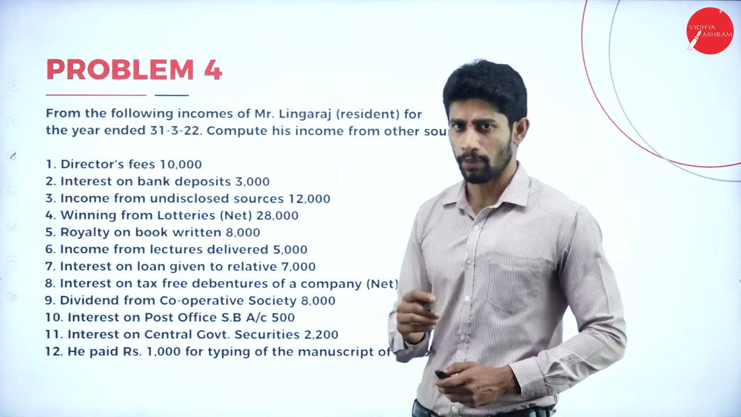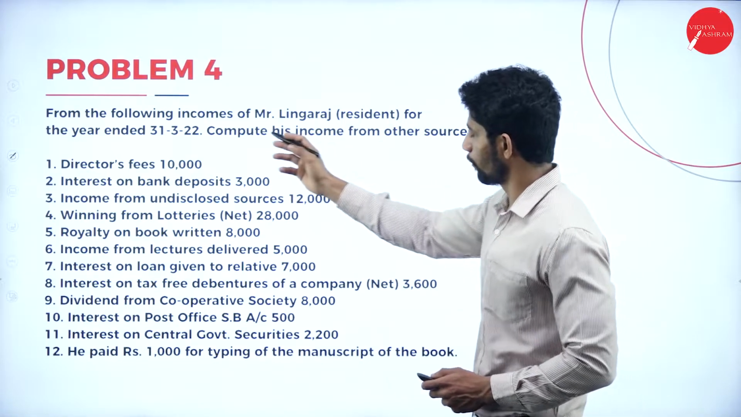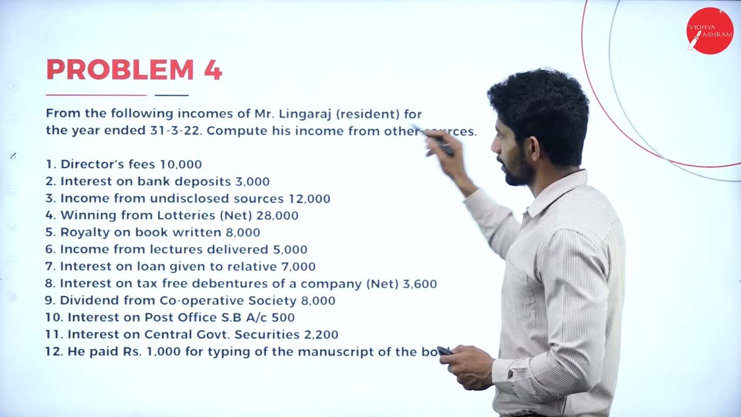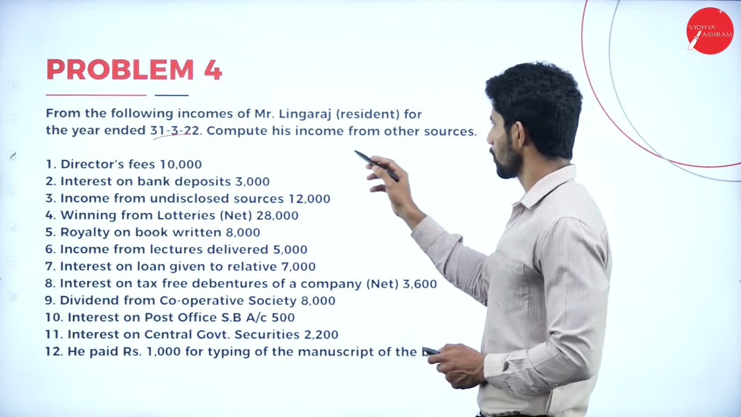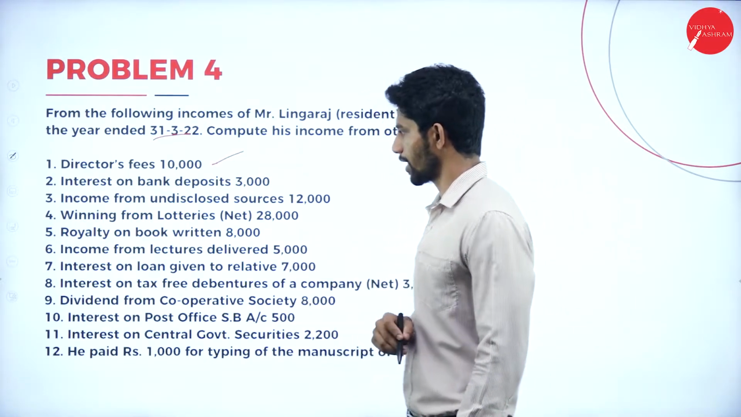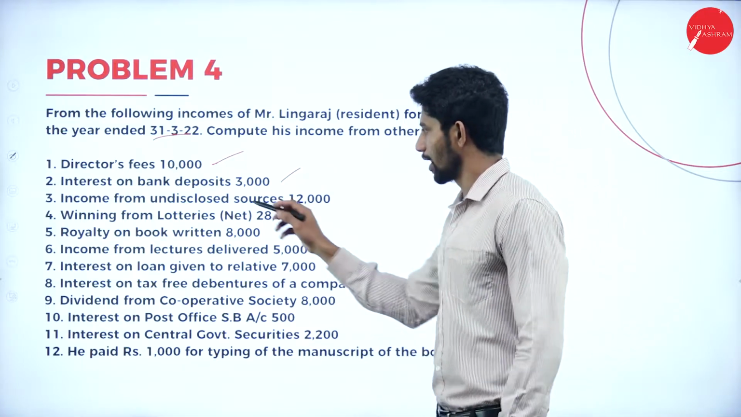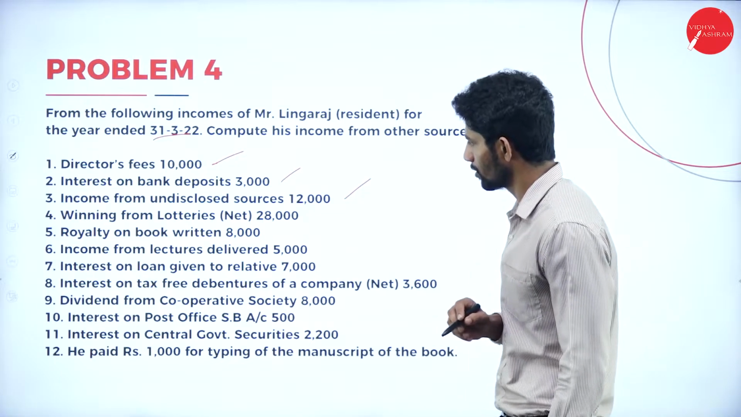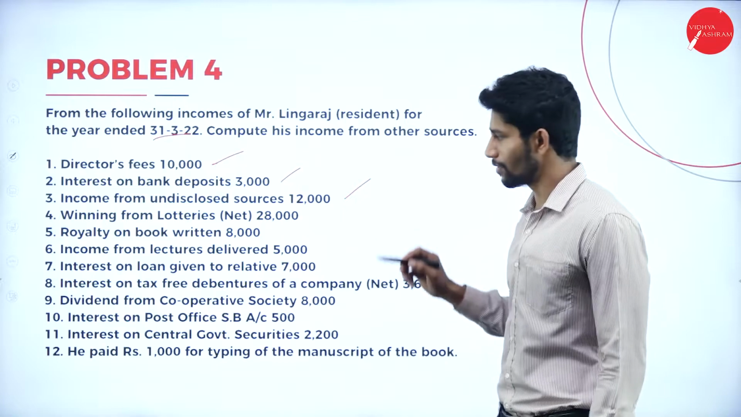Moving on to the next problem, that is problem number 4. From the following information, compute the income from other sources of Mr. Lingaraj, resident, for the year ended 31st March 2022. Yes. Director's fees 10,000 taxable. Interest from bank deposits 3,000 taxable. Next, income from disclosed sources rupees 12,000. Income from undisclosed sources rupees 12,000.